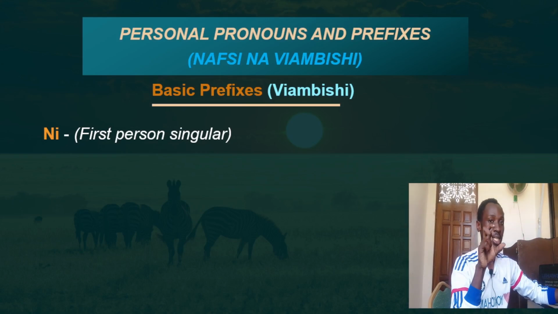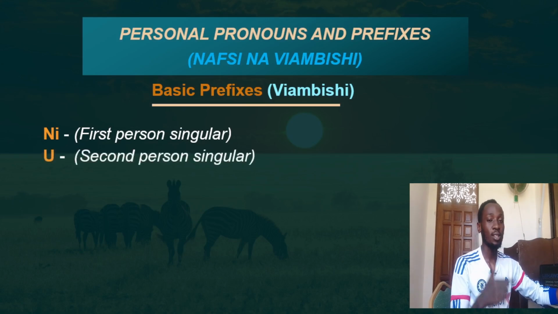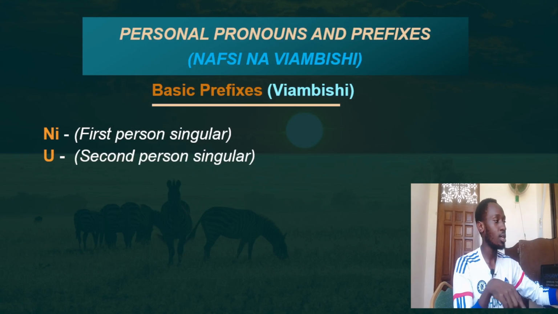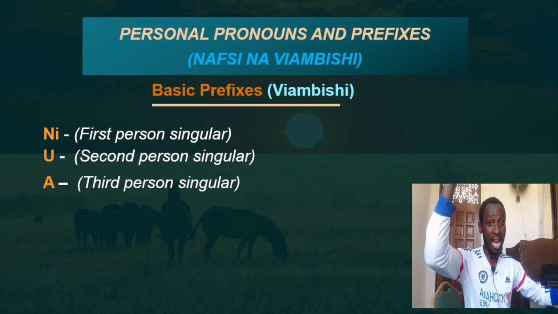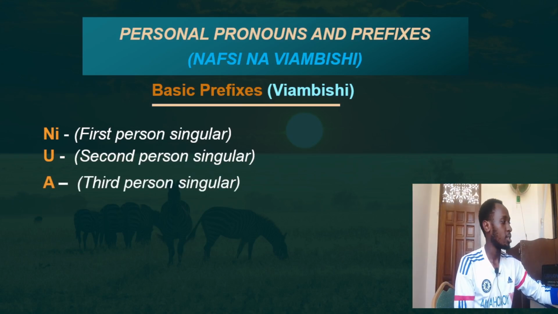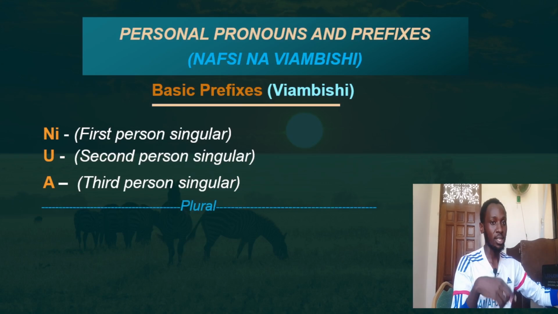So ni is for the first person, mimi ni. The second person is u, wewe u. We'll just put a root there. The third person, yeye a. So a is the third.